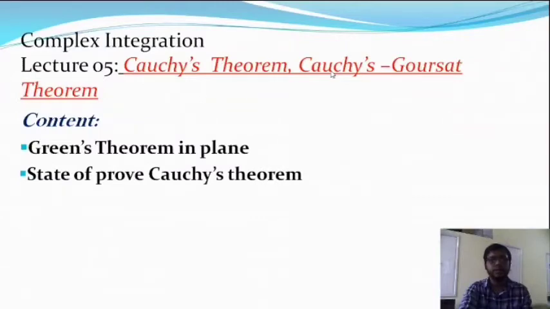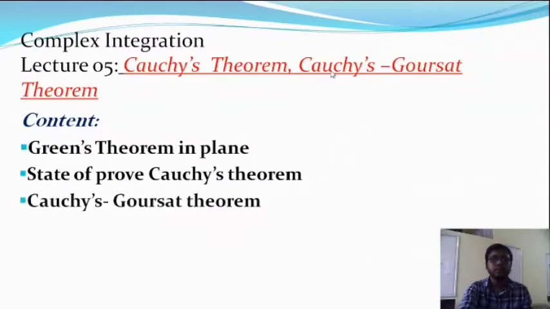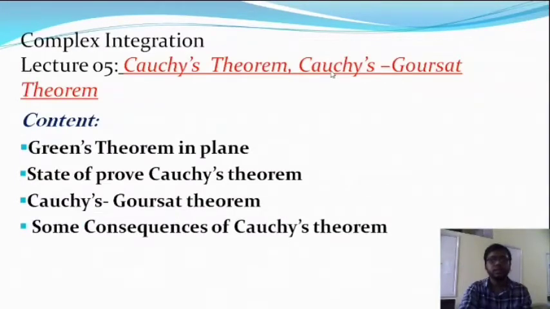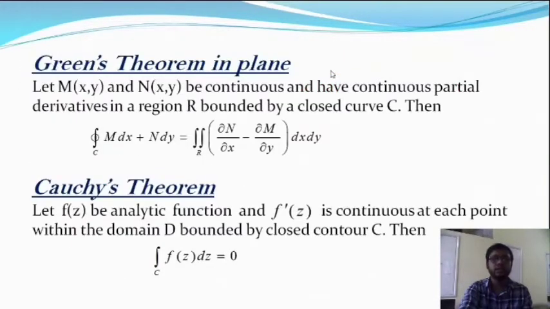After that, we will talk about the statement and proof of Cauchy's theorem, and then the advanced part of Cauchy's theorem, which is actually the Cauchy-Goursat theorem. After that, I will give some consequences of Cauchy's theorem and some related examples of Cauchy's theorem as well as the Cauchy-Goursat theorem. Let's start with Green's theorem.